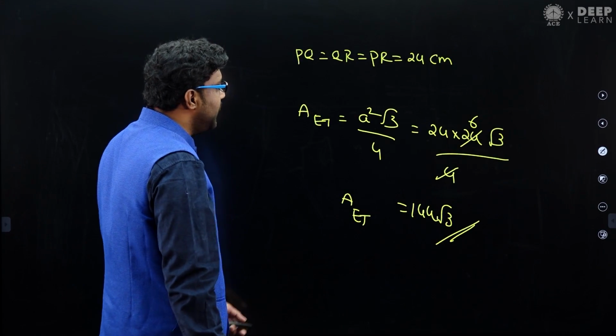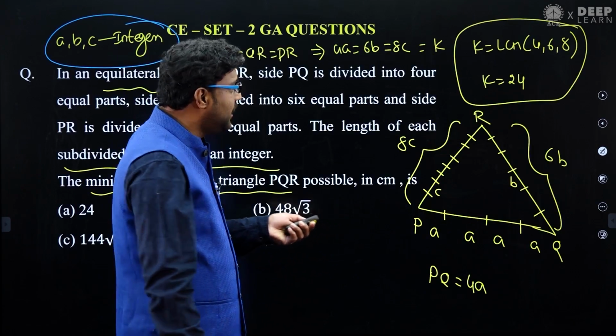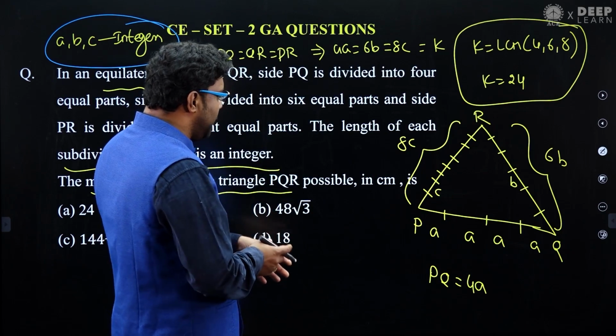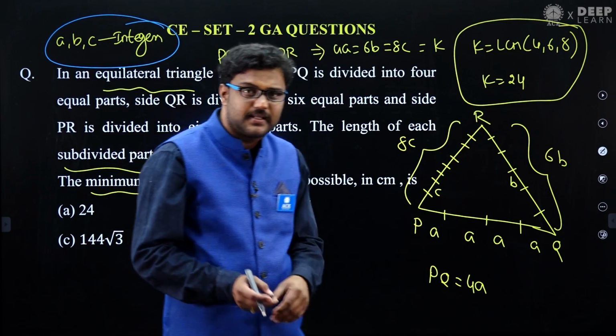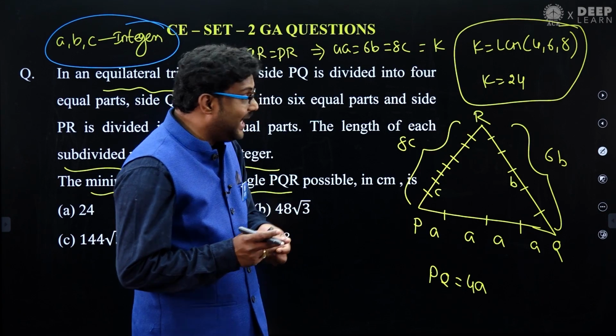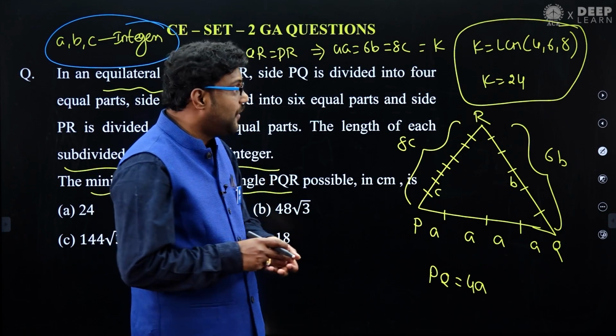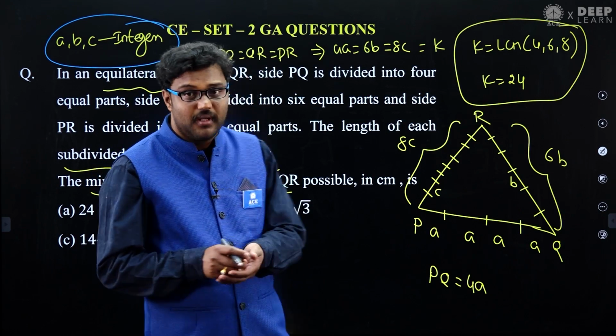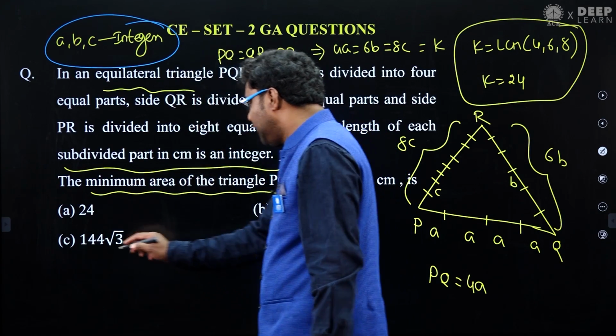So check it out once, my dear friends. We got that all common. They divide it into 4 parts, 6 parts and 8 parts. If you want to maintain A, B, C as integers, it's possible only when K value is 24. So the minimum area should be 144 root 3.